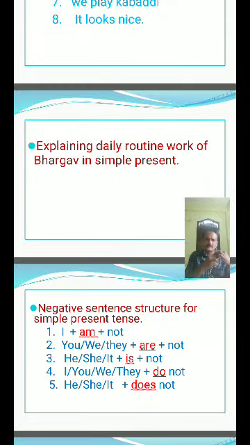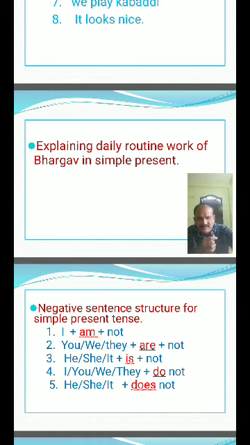Now explaining the daily routine work of Bhargav in simple present tense. Generally we do daily routine works. We use simple present tense for general routine work, routine work that particularly belongs to Bhargav.